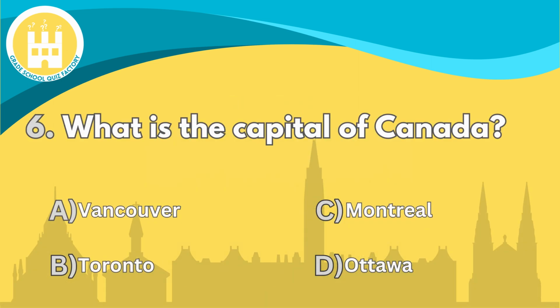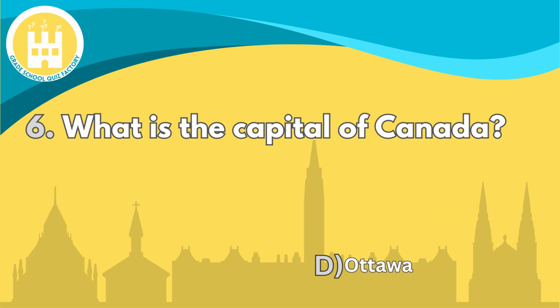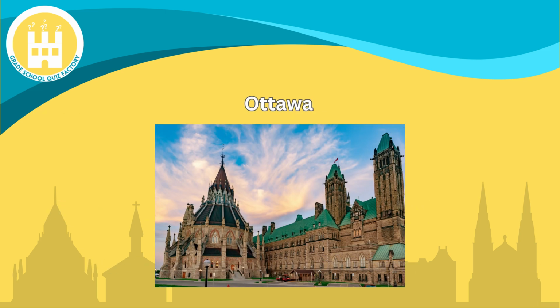Number 6. What is the capital of Canada? The correct answer is Ottawa. Ottawa, the capital of Canada, is renowned for its stunning Gothic Revival architecture, including the historic Parliament Hill.